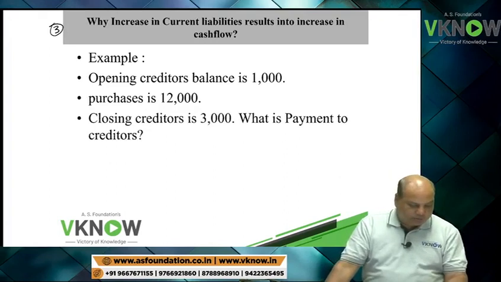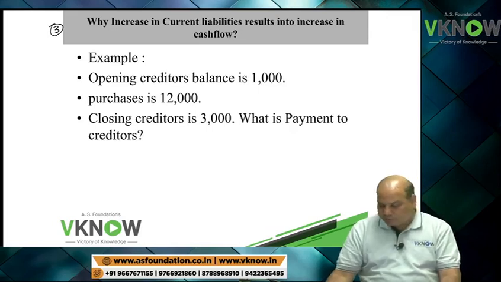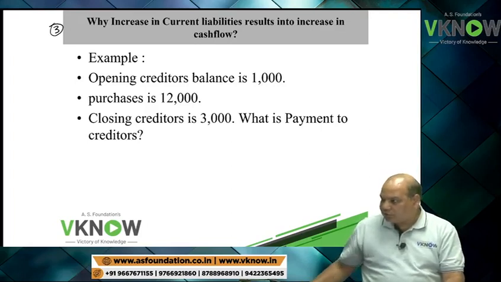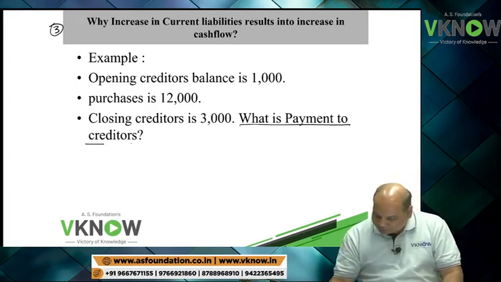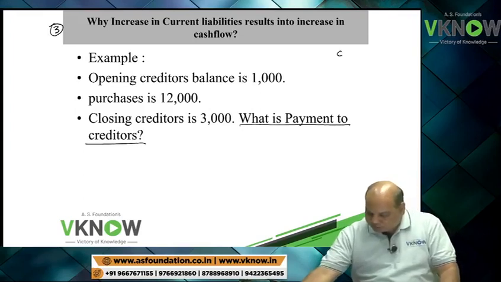Purchase 12,000. Closing creditor is 3,000. My question to all of you is, what is the payment to creditors?